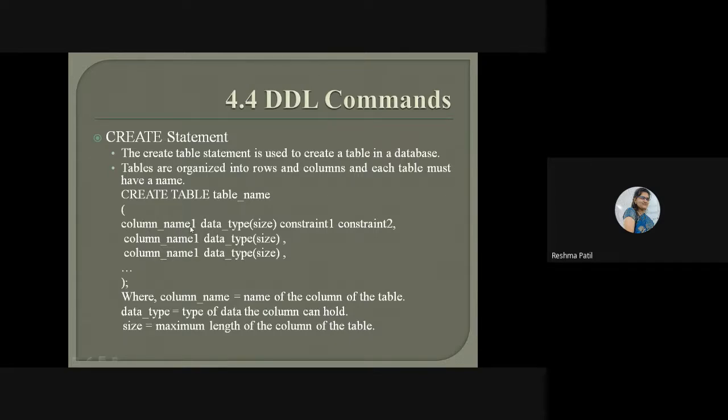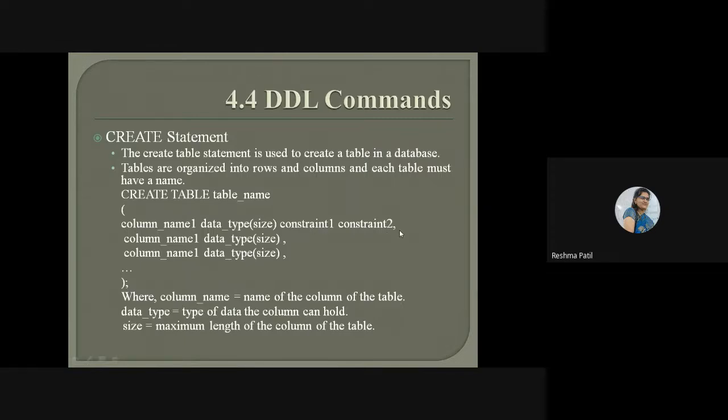For example, if you are taking a student database, student table, then your roll number will be the first attribute. So that column name will be here. What type of value is that column taking? That is here, the data type. What type of value this column is going to take, that data type we will write here. What is the size of that data type, that we will write in the bracket. Then if there are constraints on this particular column, that constraint we will write here. For example, primary key. This is one constraint.